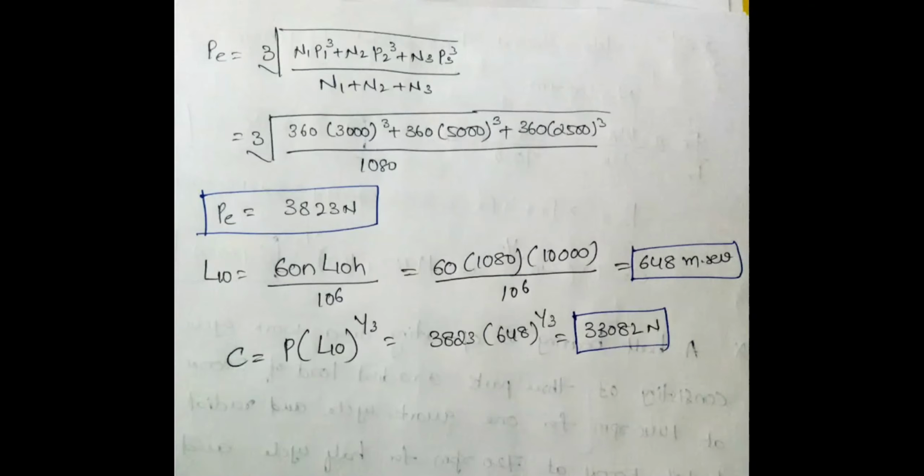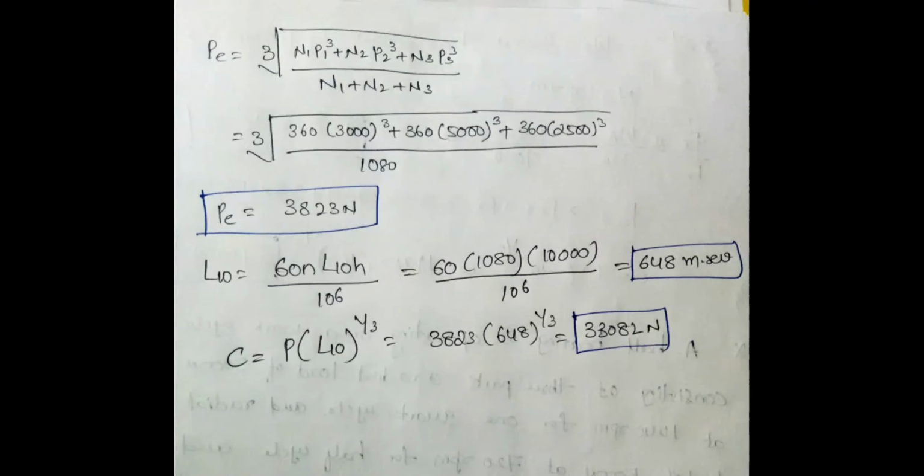For this problem, calculate the dynamic load only. What is the symbol for dynamic loading? Capital C is the dynamic load carrying capacity. Static load carrying capacity means C naught.